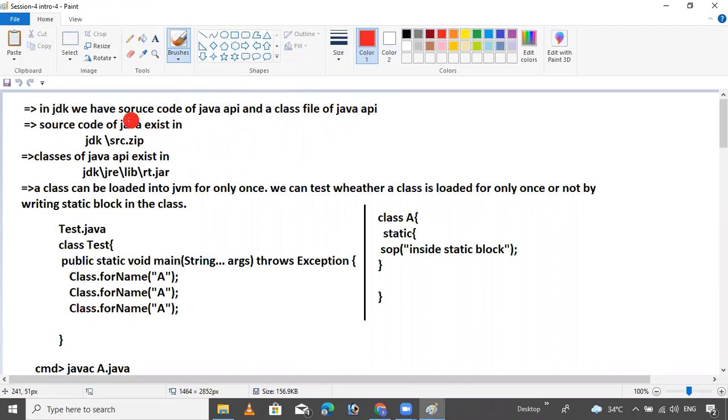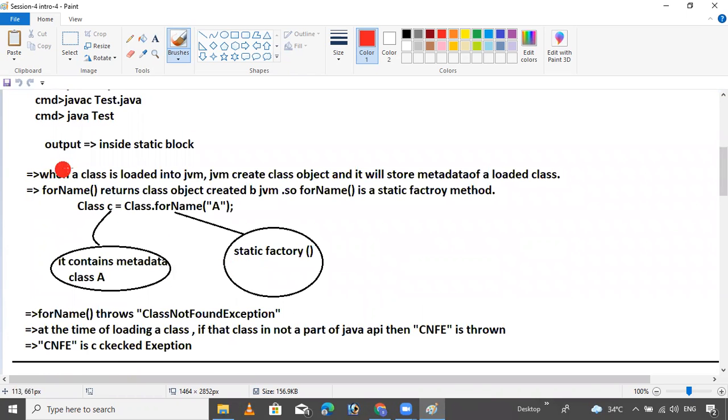This is related to Java folders, when we download the JDKs and other things. A class is loaded in the JVM only once. If you create one class like test.java, it will load only once. When a class is loaded into the JVM, it creates a class object and stores metadata in the class loader. The forName method returns the class object created by the JVM. So forName is a static method.